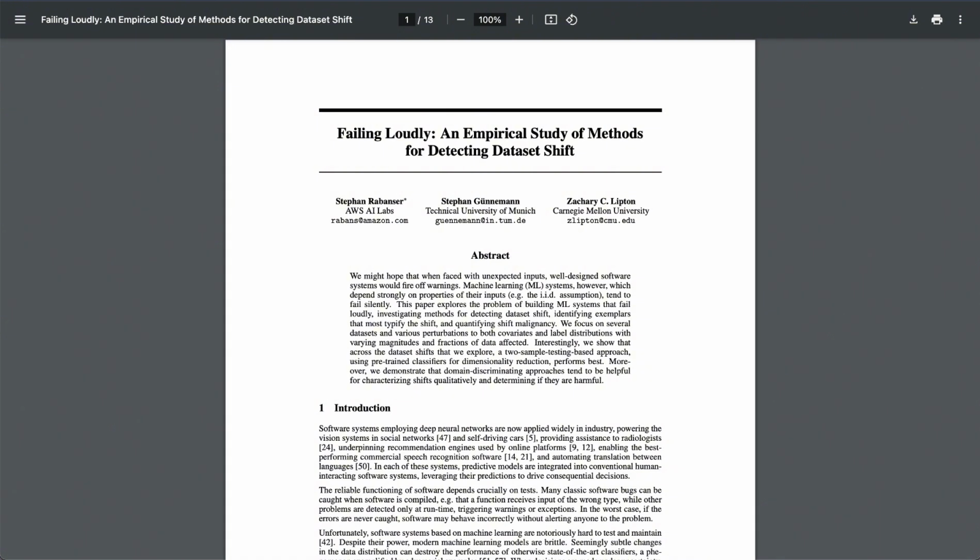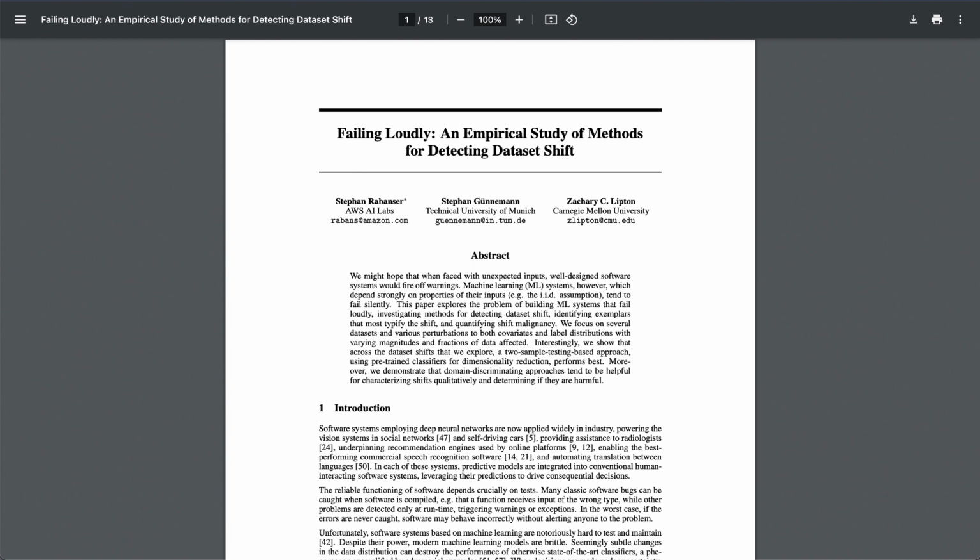Exactly. So the researchers use the domain classifier to select a small set of target data points that are most likely different from the source data. Kind of like choosing the most suspicious-looking suspects from a lineup. Yeah, that's a great analogy. Oh, okay. They get those selected samples labeled. Think of it like a targeted biopsy. And then they see how the model performs on those. So we're testing the model on the most likely troublemakers to see how much the shift is actually hurting it. Exactly. That small labeled set gives us a glimpse into the model's performance in the wild. Okay. That's incredibly clever. We're using the domain classifier to guide us towards the most valuable information.